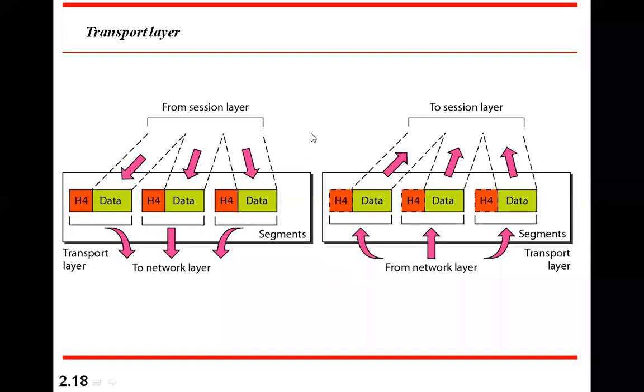Now coming to the next layer, the transport layer. This comes between the network layer and the session layer. Whatever data is forwarded to the transport layer, it adds its own headers, and data can come from different applications also, as we'll see. So all of them can be multiplexed or demultiplexed. Multiplexed here and sent. Similarly, on receiving, it can demultiplex and send it back to the session layer. This is what is done by the transport layer.